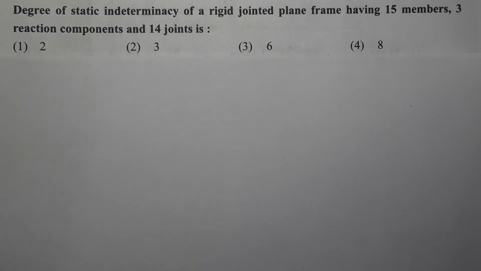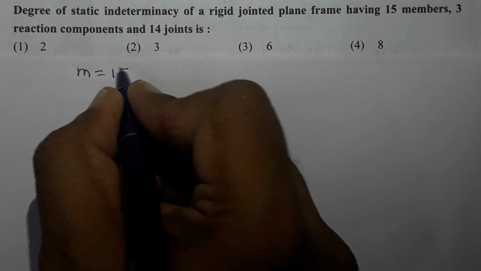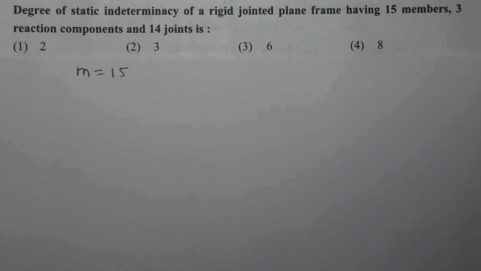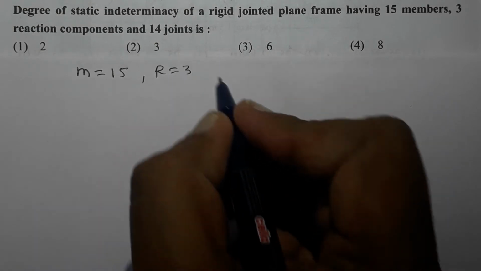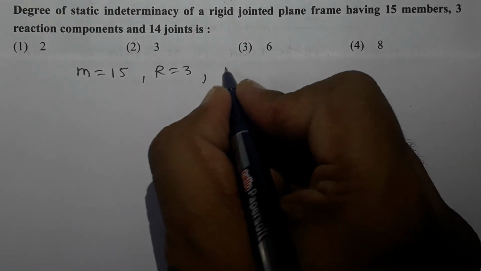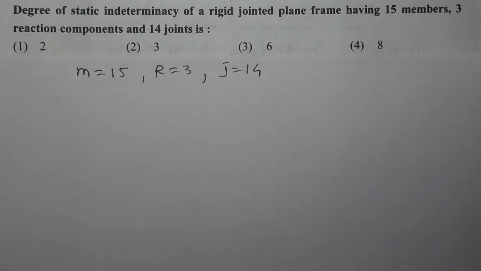Next question, degree of static indeterminacy of a rigid jointed plane frame having 15 members. So they are saying that the number of members is equal to 15. So M is equal to 15. 3 reaction components. So R is equal to 3 and 14 joints. So J is equal to 14. So they have given information regarding the number of members, the number of reaction components and number of joints.